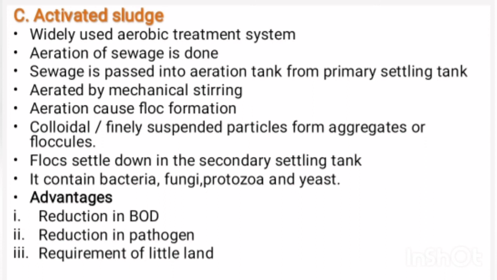There are several advantages for this process: reduction of BOD, reduction of pathogenic microbes, and another advantage is the requirement of little land. The microorganisms found in the activated sludge are Escherichia coli, Enterobacter, Pseudomonas, Flavobacterium, Achromobacter, Mycobacterium, etc.